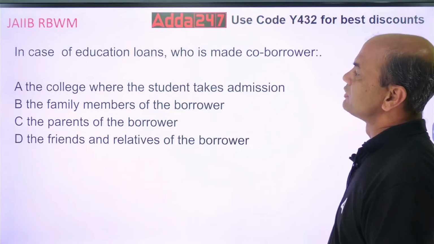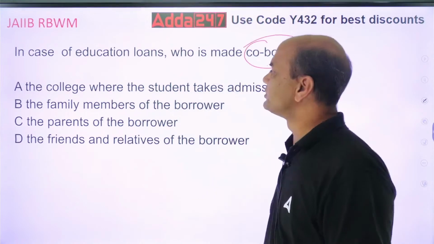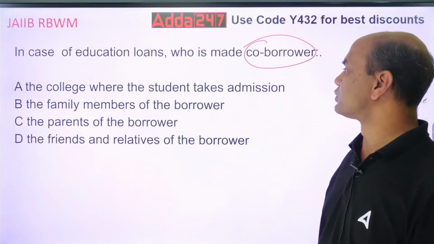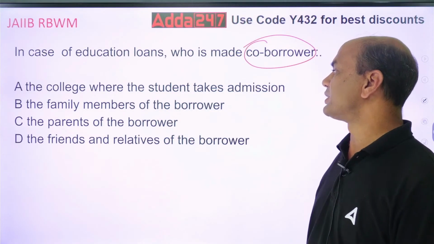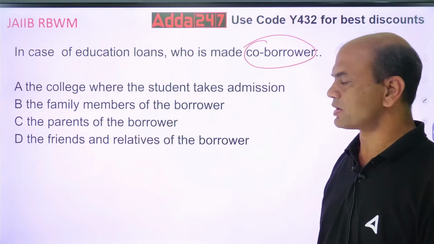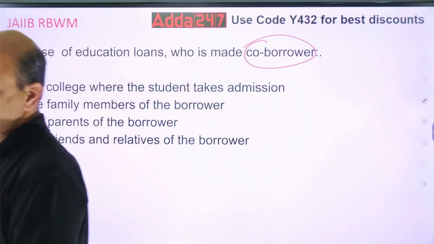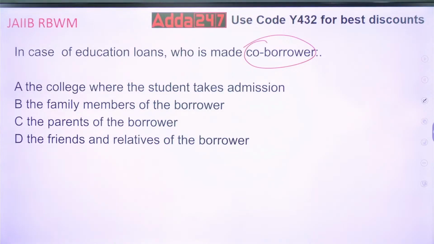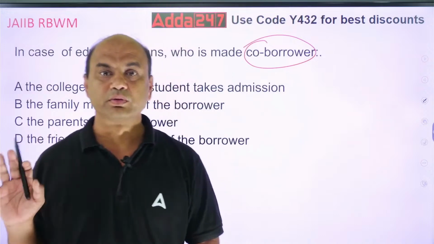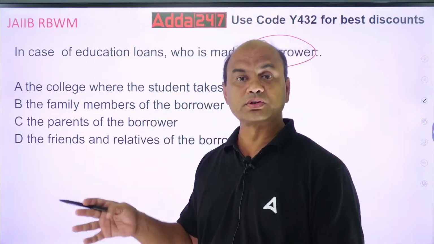In case of education loans, who is made a co-borrower? The options are: the college where the student takes admission, the family members of the borrower, the parents of the borrower, or the friends and relatives of the borrower. Now, this is a practical question. Many of you might have given education loans. Firstly, you tell me, education loan is given to whom? Is the loan given to the parents or to the student? Who is the borrower actually?